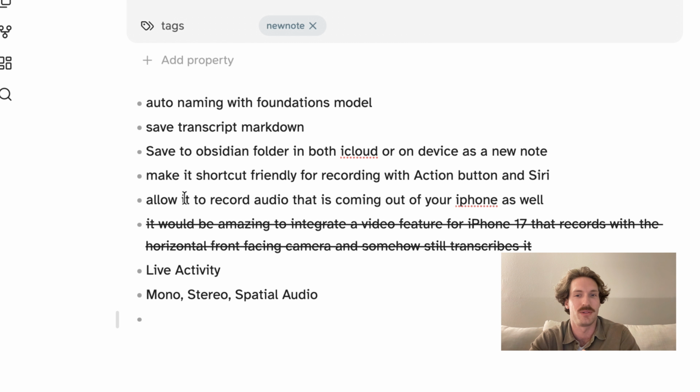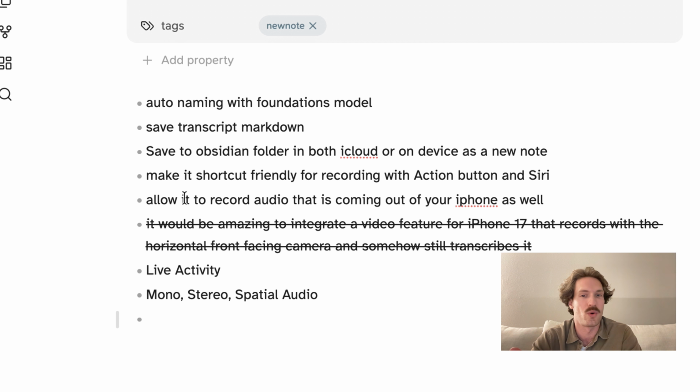I also want them to be able to have Siri shortcuts, and I want them to be able to assign a start and stop recording to the action button. Apple's native voice recording app can be assigned to the action button, and that's fantastic. I don't know how far we can do with third-party apps.